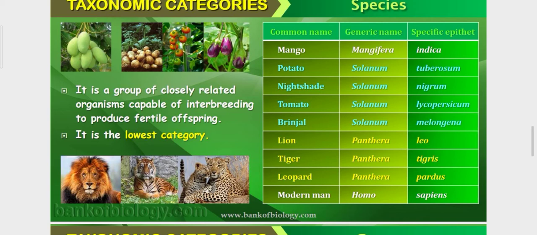Like mango, generic name Mangifera and specific name indica. Potato, Solanum tuberosum. Nightshade, Solanum nigrum. Tomato, Solanum lycopersicum. Brinjal, Solanum melongena. All their generic names are the same. Like lion, tiger and leopard, their generic name is the same, Panthera, but their species names differ. Modern man, Homo sapiens. So basically, if the organisms are interrelated with each other, breeding should be possible in the lowest categories.